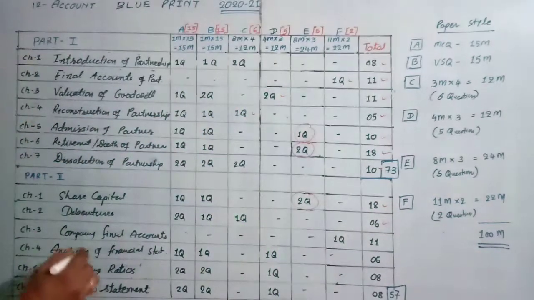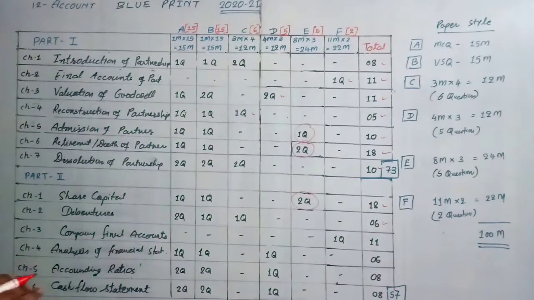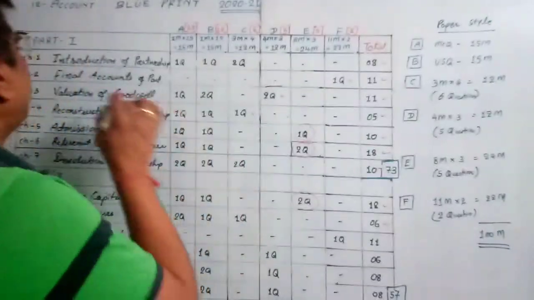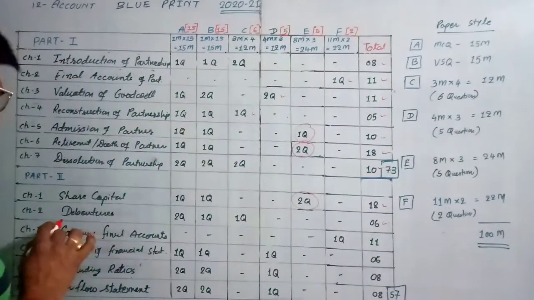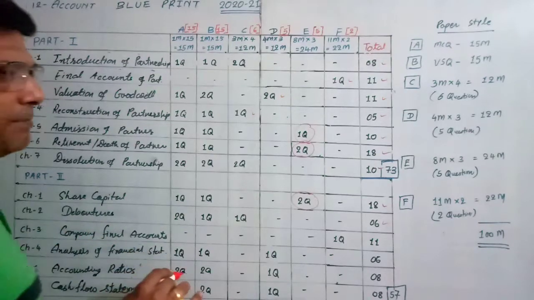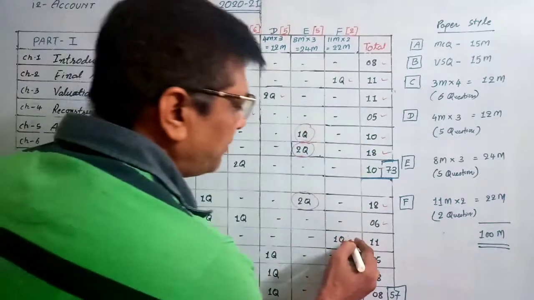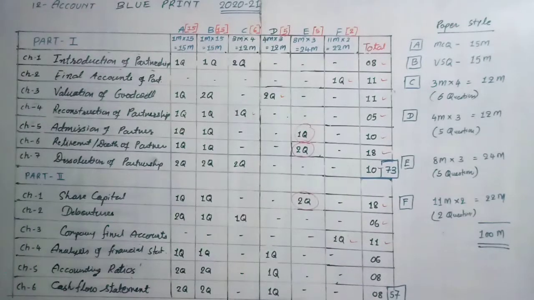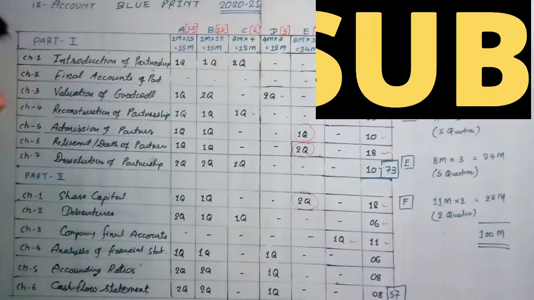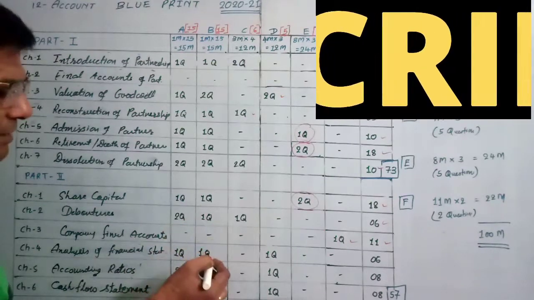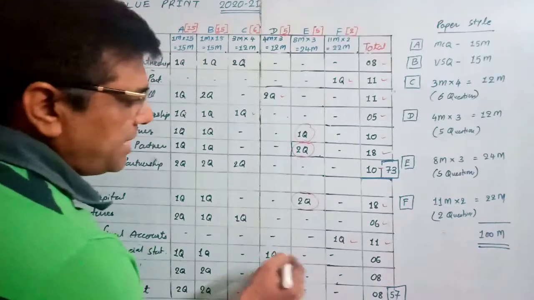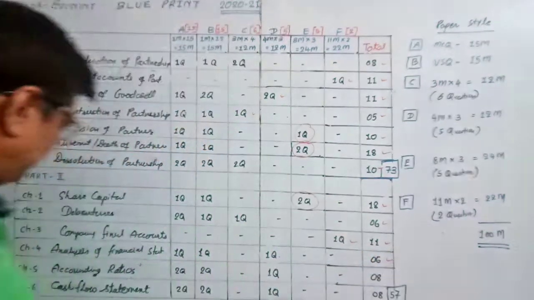Okay, now next, Company's Final Account: only an 11 mark question, just the same as the Final Account of Partnership. They will ask one 11 mark question from each of these 2 chapters. Now Analysis of Financial Statement: 1 mark MCQ, 1 mark VSQ, and 1 question of 4 marks in Section D, total 6 marks.